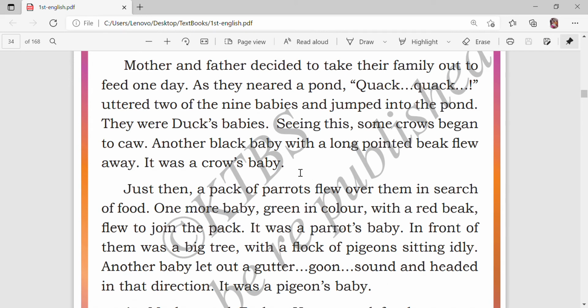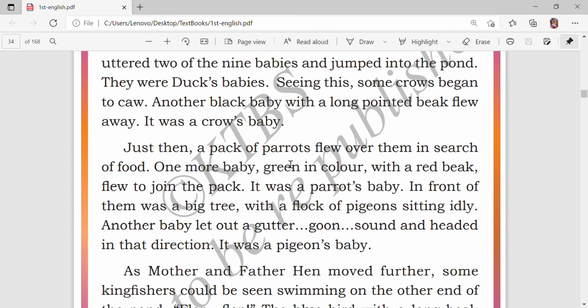So what happened now? Just then, a pack of parrots flew over them in search of food. One more baby, green in color with a red beak, flew to join the pack. When the pack of parrots flew over them in search of food, at that time one more baby, green in color, and the baby also has a red beak, flew to join the pack.